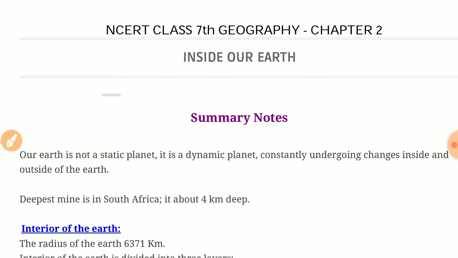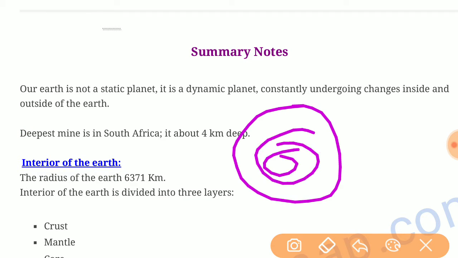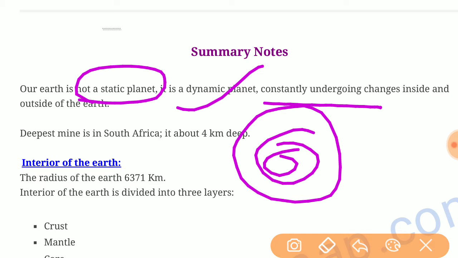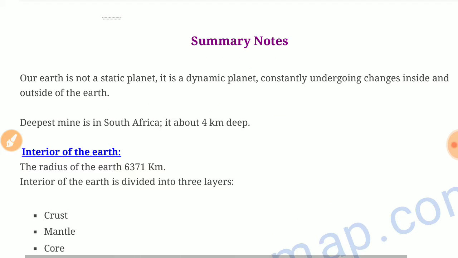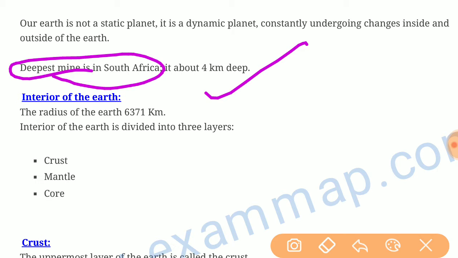As we know, Earth is made up of several concentric layers, one inside another. Earth is not a static planet, it is a dynamic planet which is constantly undergoing changes inside and outside of the Earth. The deepest mine is in South Africa, which we have seen is 4 kilometers deep.